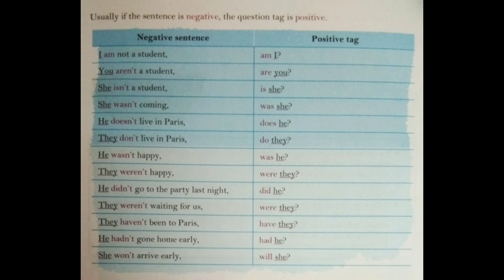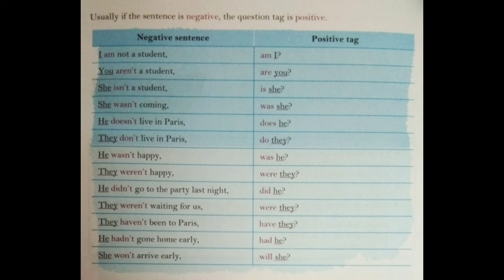So, you can see now in the following exercise, you have to complete the statements by adding suitable question tags. He can drive. So, it's a positive statement. So, the question tag will be negative. Can't he? Second one, you were late. Question tag again negative. Weren't you? He invited her. Didn't he?